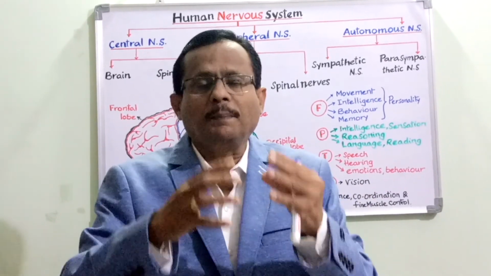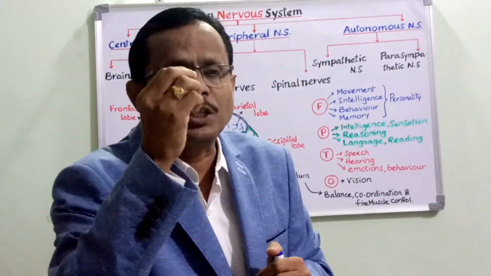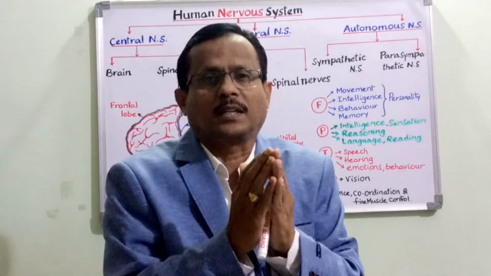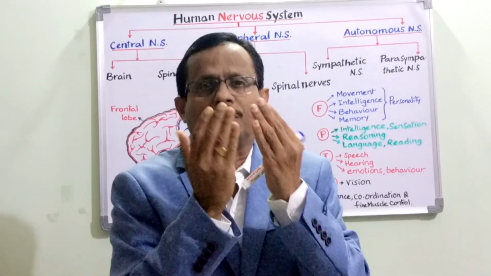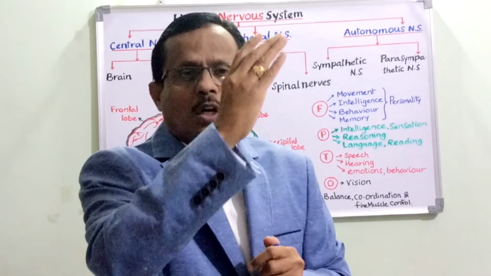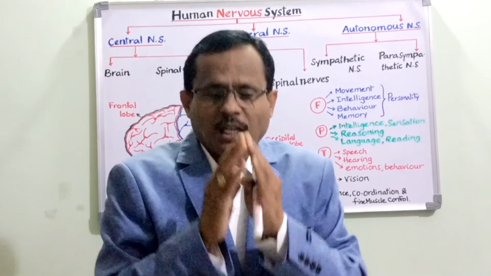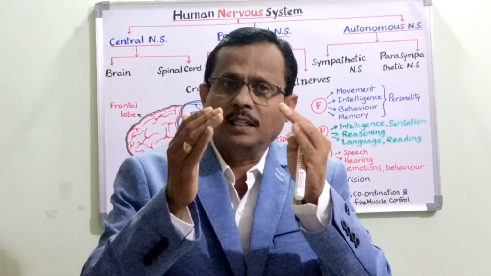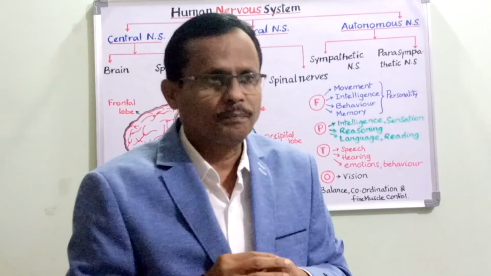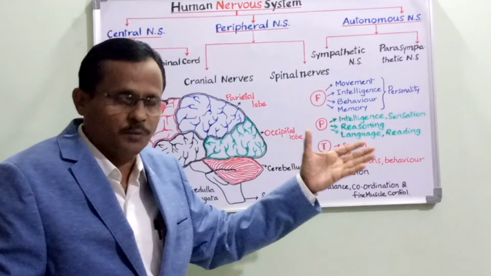So the brain consists of gray matter on its outer surface, whereas white color inside, the white matter, that means the axons of these neurons lie towards the inner side of the brain. These are covered by means of a sheath, the myelin sheath, that offers protection, that prevents the leakage of the electric impulses. So naturally the white matter is present inside the brain towards the inner surface, and towards the outer surface it is gray in its color. The gyri and sulci increase the surface area, as I said just now.